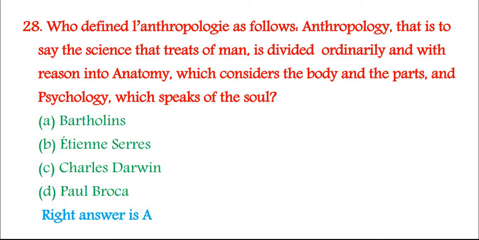28. Who defined anthropology as follows: anthropology, that is to say the science that treats of man, is divided ordinarily and with reason into anatomy, which considers the body and the parts, and psychology, which speaks of the soul. A. Bartholins, B. Étienne Serres, C. Charles Darwin, D. Paul Broca. Right answer is A.